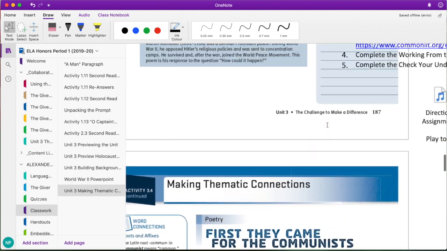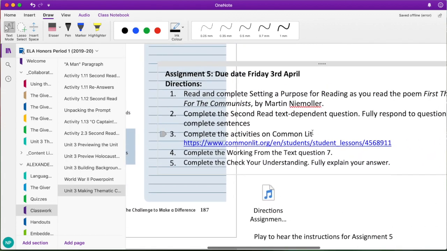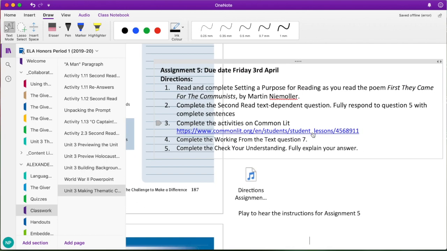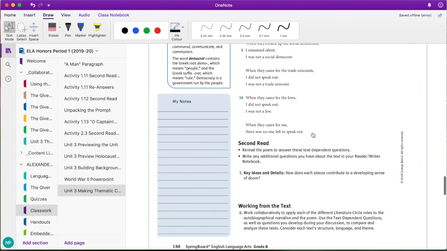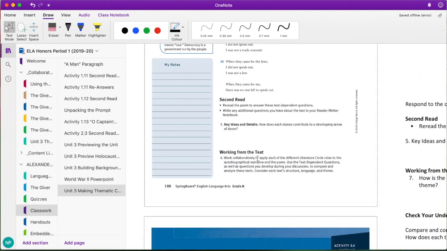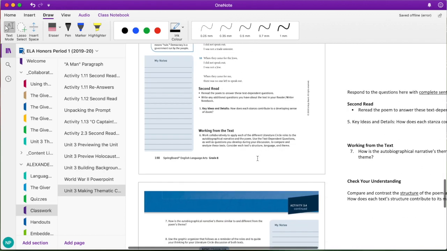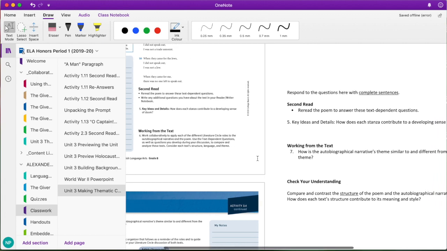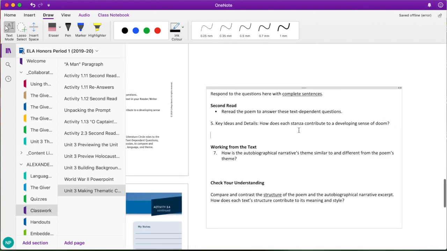Next, if we go back to the directions, it says you're going to complete the second read text-dependent question. For the poem in Springboard, there's just one question, so it's question 5. And if you go ahead and look at the right-hand side of the page, you're going to respond right here in the text box. So here's question 5, and you're going to type your response right here.